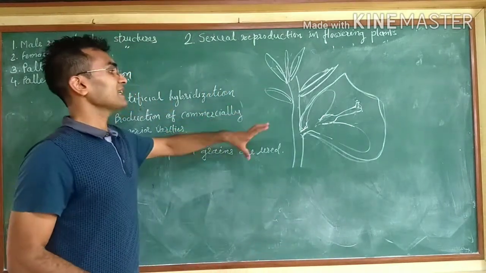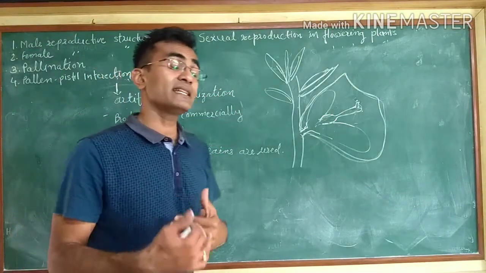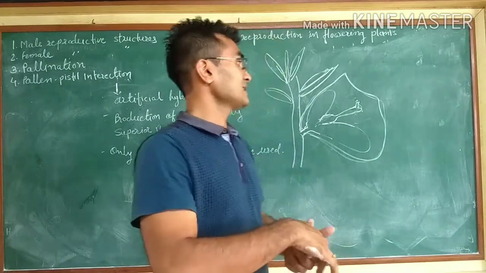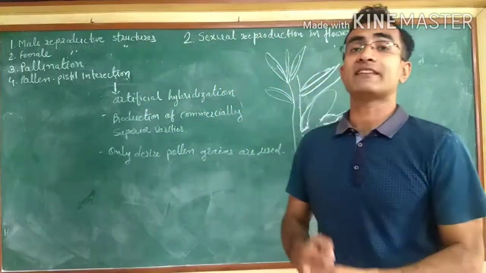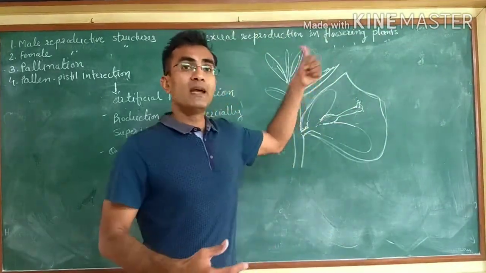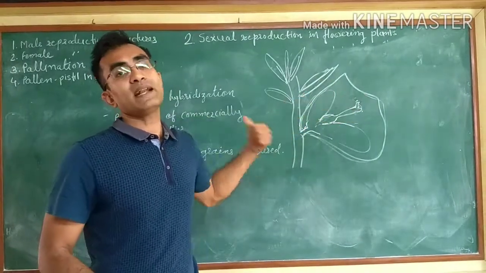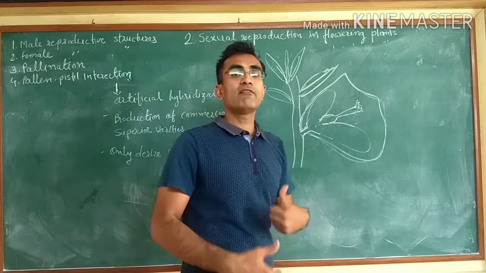The bagging technique sometimes also follows the tagging technique as well. In the tagging technique, whatever cross-pollinated flowers there are, they are tagged with the name and the species of both the male plant and the female plant at the time of pollination, and the variety of both the species.